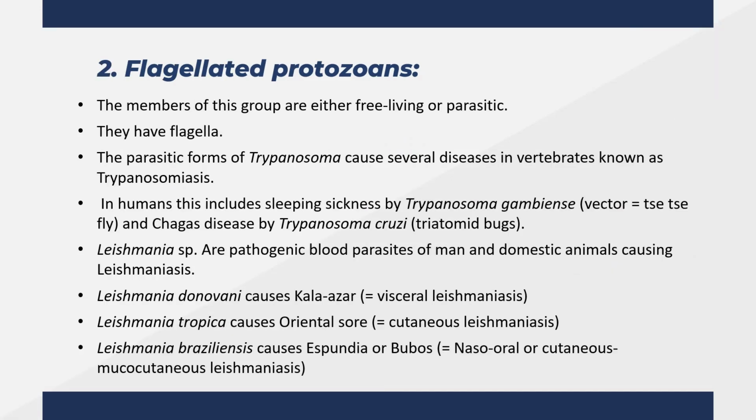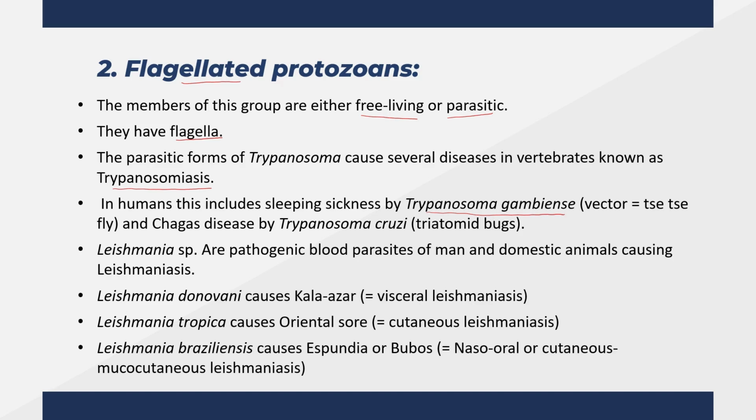The next category is flagellated protozoans. They have flagella for locomotion and are either free-living or parasitic. The parasitic forms of Trypanosoma cause several diseases in vertebrates collectively known as trypanosomiasis. The two important examples provided here are sleeping sickness caused by Trypanosoma gambiense using the tsetse fly as vector, and Chagas disease by Trypanosoma cruzi using triatomid bugs as vector.